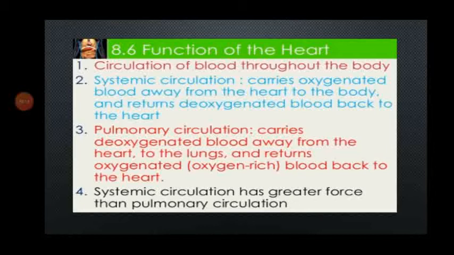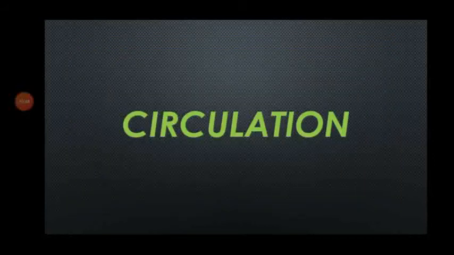Then, systemic circulation. It carries oxygenated blood away from the heart to the body and returns deoxygenated or carbonized blood back to the heart. The second type is pulmonary circulation. It carries deoxygenated blood away from the heart to the lungs and returns oxygenated or oxygen-rich blood back to the heart. The systemic circulation has greater force than pulmonary circulation.